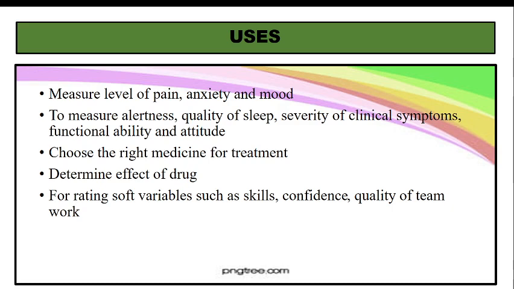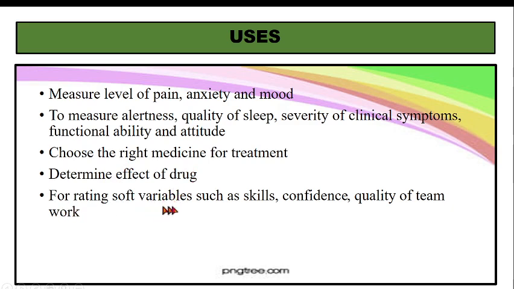For example, the patient was having pain, you have given non-steroidal anti-inflammatory drugs. After 1 or 2 hours, you again use the visual analog scale to find out. The patient will tell that it is beneficial, may rate it in lesser points. Okay, so this visual analog scale helps to choose the right medicine for treatment. Determine the effect of drug, whether that effect of drug is there or not.